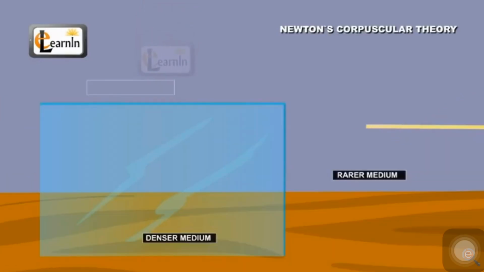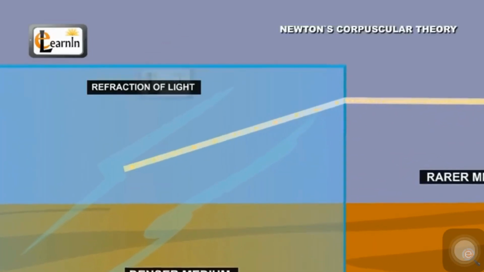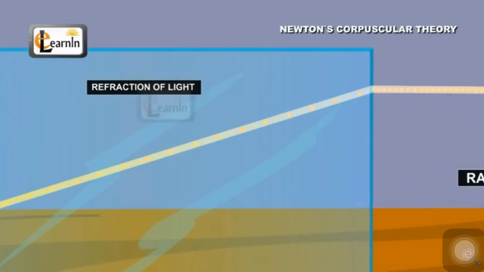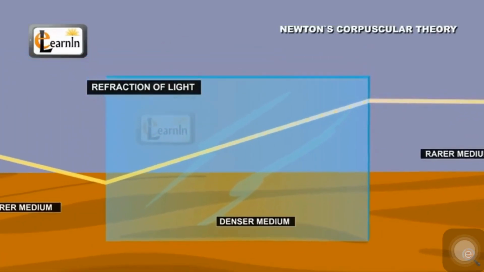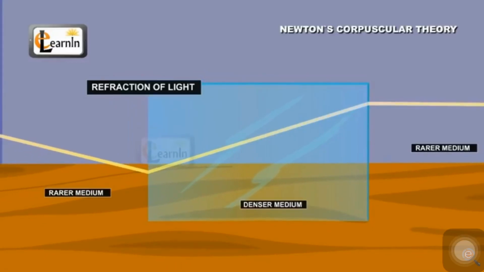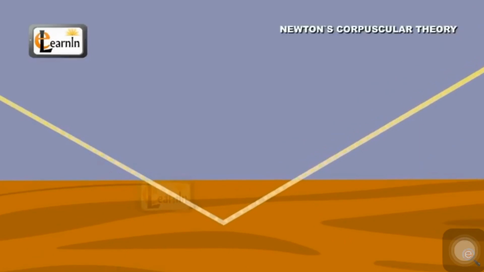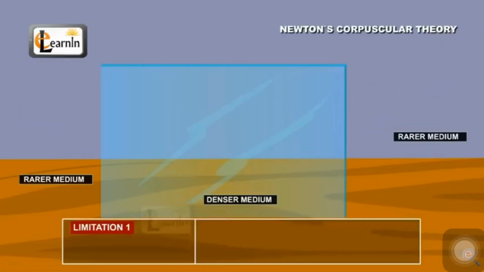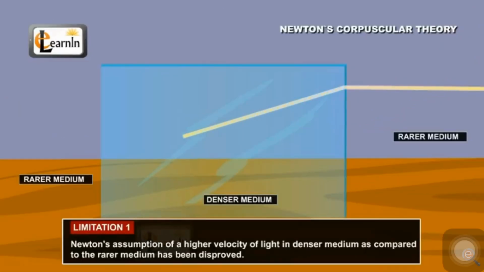According to Newton, the refraction of light was due to the supposed change in the speed at which they travel, thereby causing a resultant change in the direction whenever these corpuscles enter from, say, a denser medium to a rarer medium. Although Newton's corpuscular theory of light could successfully explain the reflection of light, his assumption of higher velocity of light in denser medium as compared to the rarer medium has been disproved.